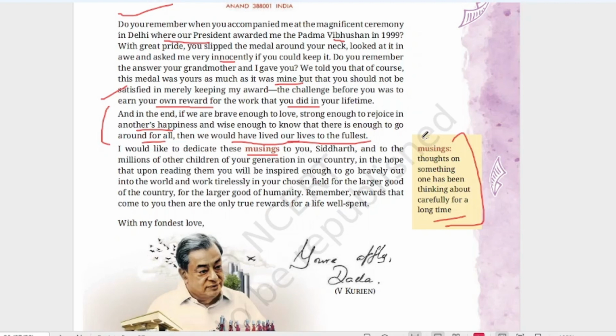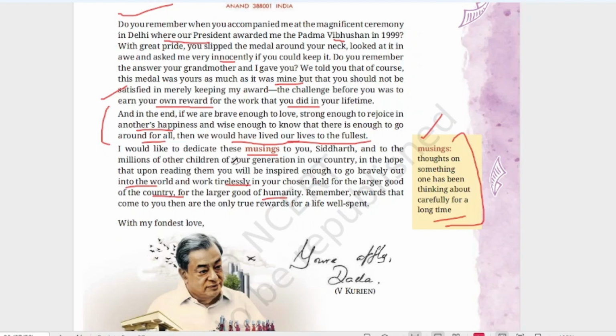So he wants to dedicate this to his grandson Siddharth, and to the millions of other children of your generation in our country, in the hope that upon reading them, you will be inspired enough to go bravely out into the world and work tirelessly in your chosen field for a larger good of the country, for the larger good of humanity.